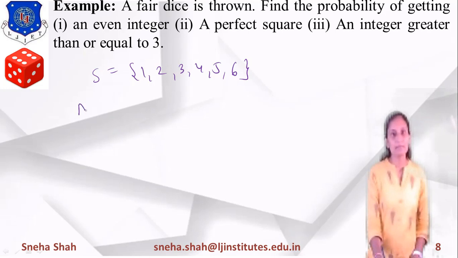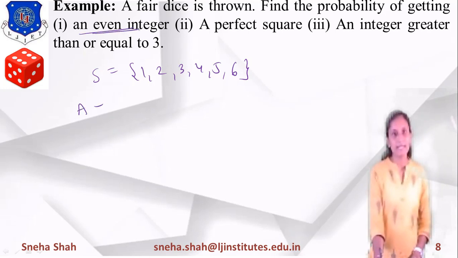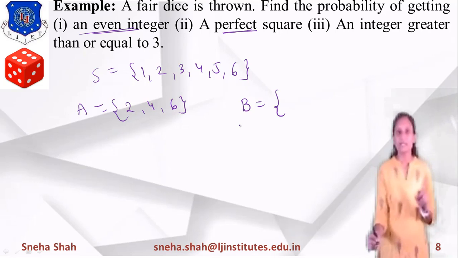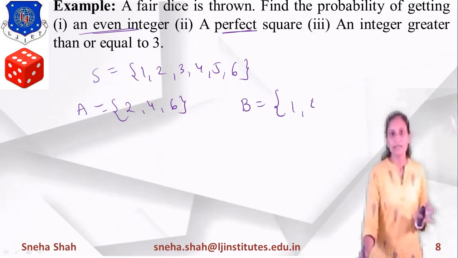Now in this, I define the event A as an even integer. The even integers are 2, 4 and 6, right? In the same way, what will be the value of B? It should be a perfect square. 1 squared is 1, 2 squared is 4, so there are only two numbers, 1 and 4.